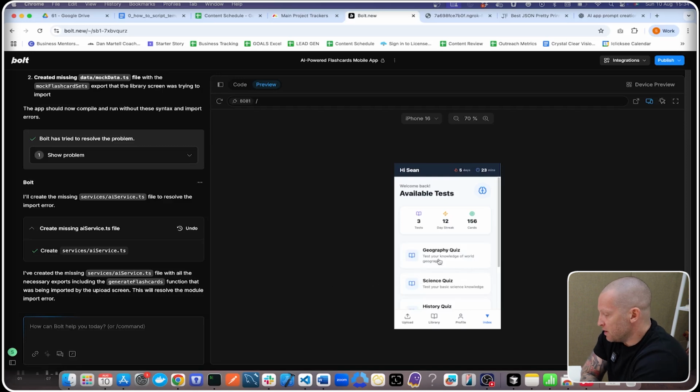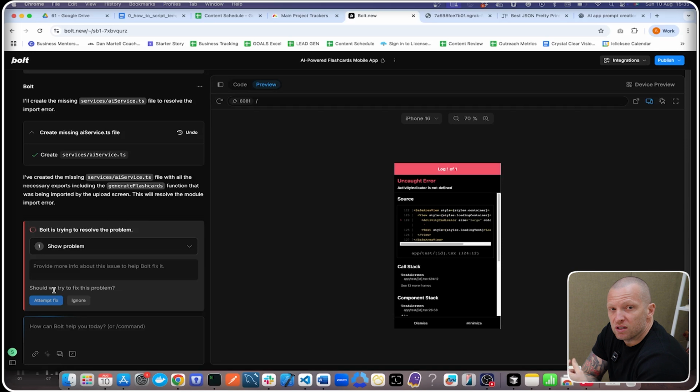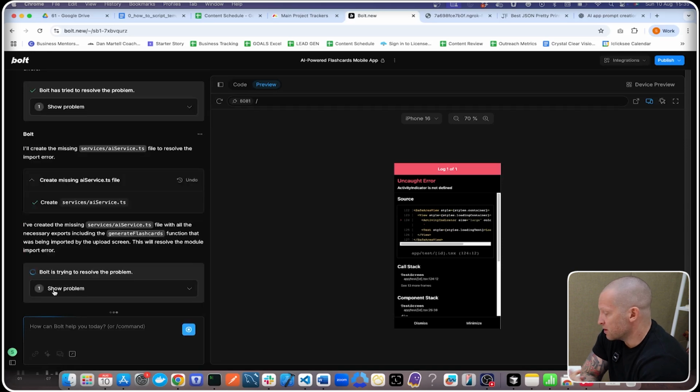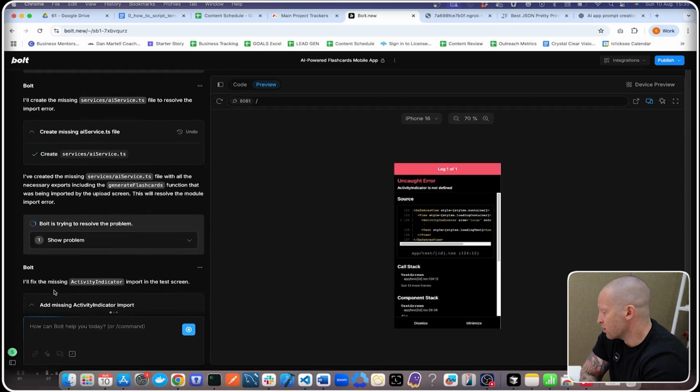So there we go, you can see, let's fix that error. You can see it's quite good at fixing its own errors as well. So it runs into an error, we just click fix. I've not written a line of code here, it's just gone ahead and fixed.